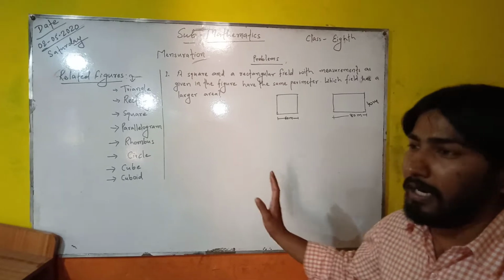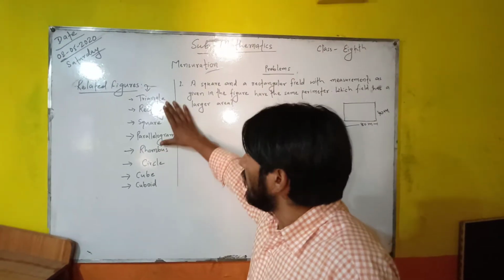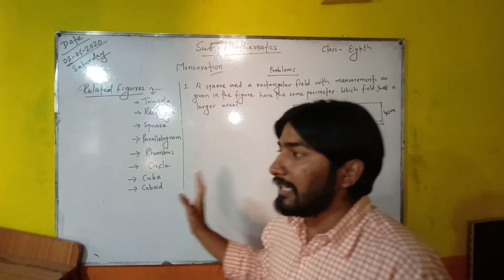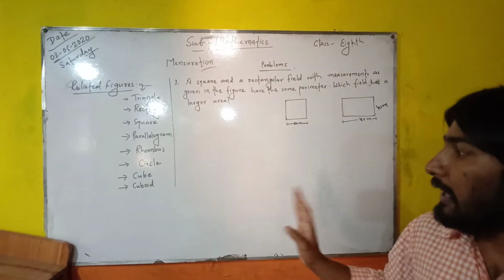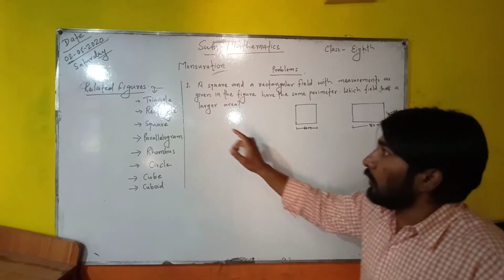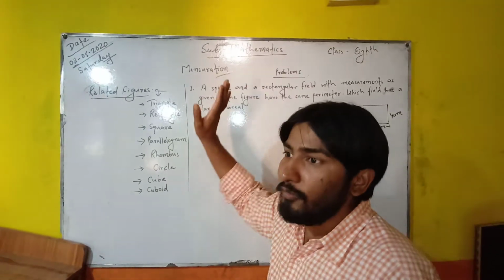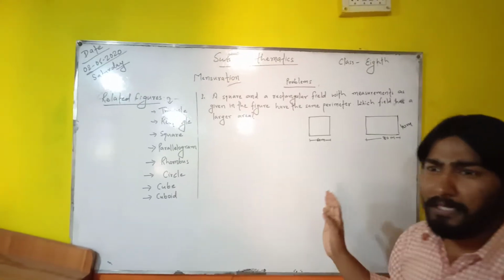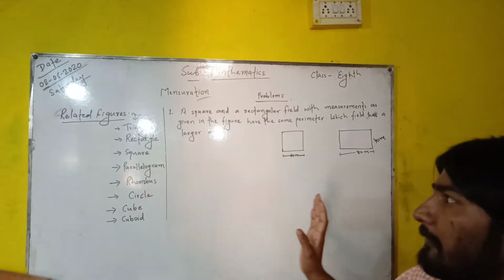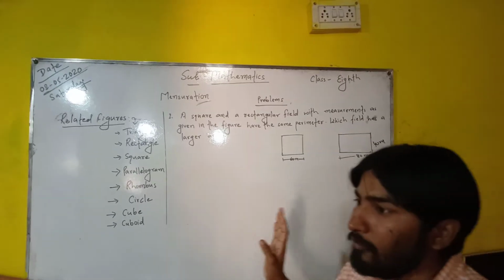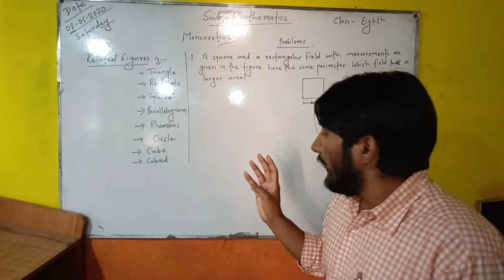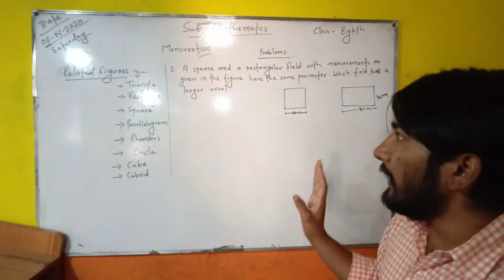A cuboid. All these figures are in the same plane, but cube and cuboid are three-dimensional. These have length, breadth and height as well. So, in mensuration, we find out the perimeter of different figures, or the areas of different figures, or the volume of different figures. One by one, we shall deal with the topics perimeter, area and volume.